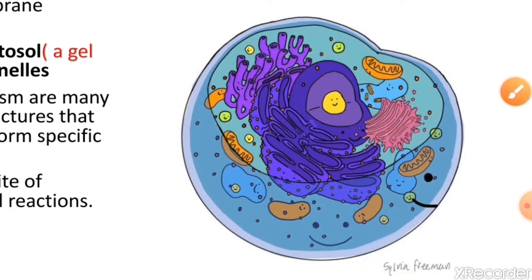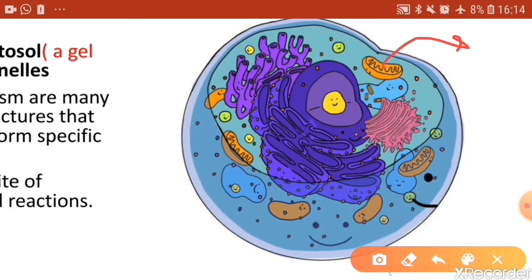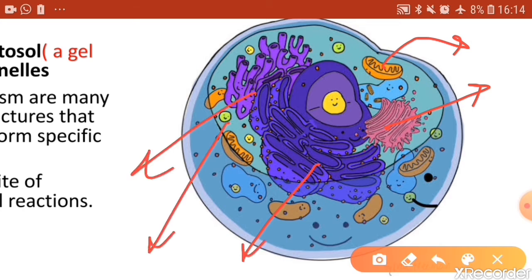For example, the mitochondria, as you've learnt in class 8, is a site where oxidation of food and release of energy occurs, right? In later slides you will be learning about the functions of Golgi bodies, the rough endoplasmic reticulum, the smooth endoplasmic reticulum, the lysosomes and many other organelles.